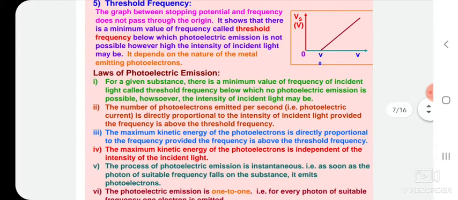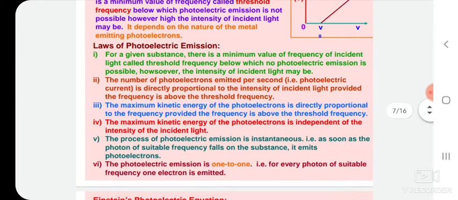Now there are some laws of photoelectric emission. This part does not actually belong to our syllabus, but we have to know what photoelectric emission is. For that, there are some laws. For a given substance, there is a minimum value of frequency of incident light called threshold frequency, below which no photoelectric emission is possible.